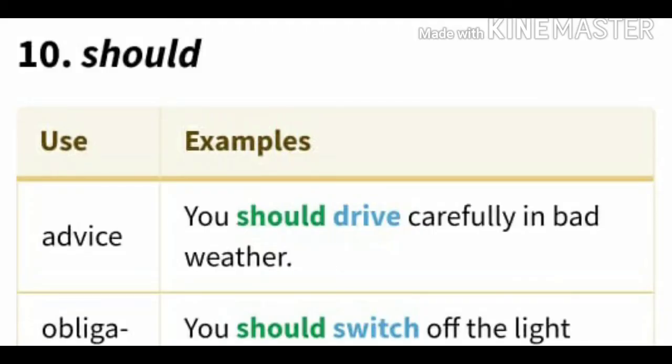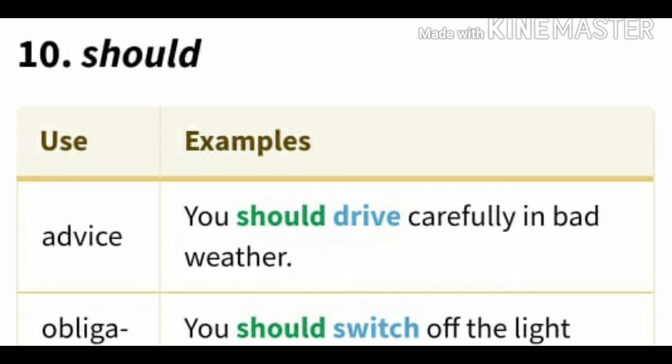When it comes to should, its usage is once again advice and obligation. Advice in the sense, you should drive carefully in bad weather. Before that, with ought to also, you ought to drive carefully in bad weather. That's why we have discussed it. Similar to should, ought to sounds a little less subjective, as I said in the earlier version.